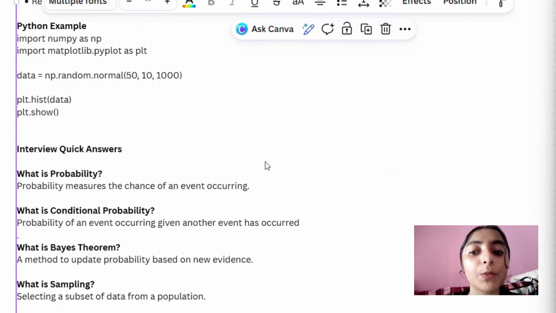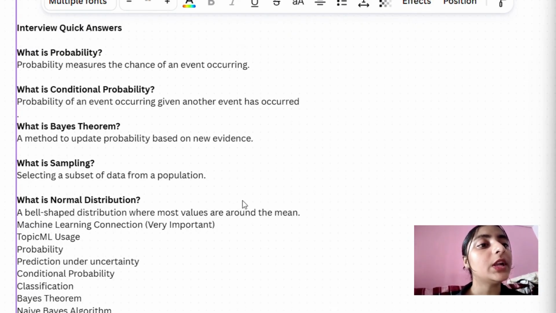What is conditional probability? It is the probability of an event occurring given that another event has occurred. We've already seen some examples of it. What is Bayes theorem? Bayes theorem is updating probability based on evidence. What is sampling? Sampling is taking a subset of the data from the population. Instead of taking the large population, we take a subset and do the calculation on it. I also told you about train-test split.